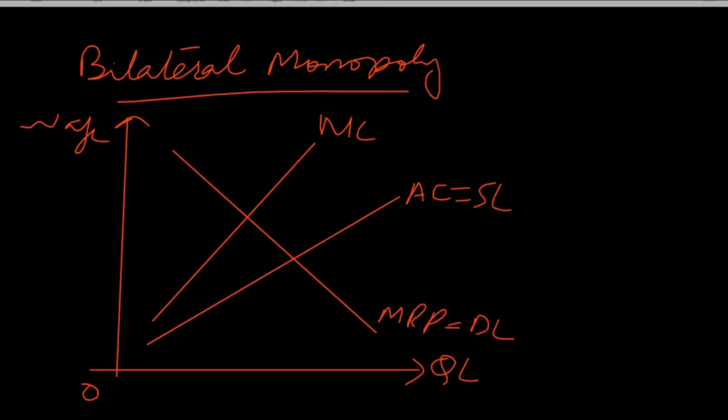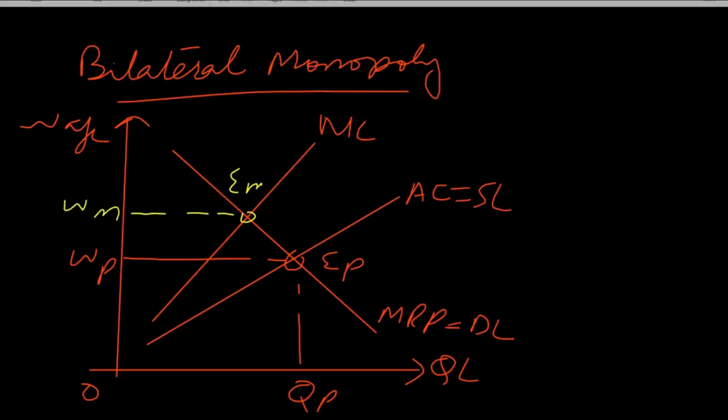This is marginal revenue product of labor, also known as demand for labor. As per demand and supply of labor, equilibrium must take place at EP, where the wage rate should be WP and employment should be QP. But the monopoly trade union tries to charge high wages as compared to the wage rate prevailing in the market, so it will set equilibrium at EM and ask for the wage rate WM.